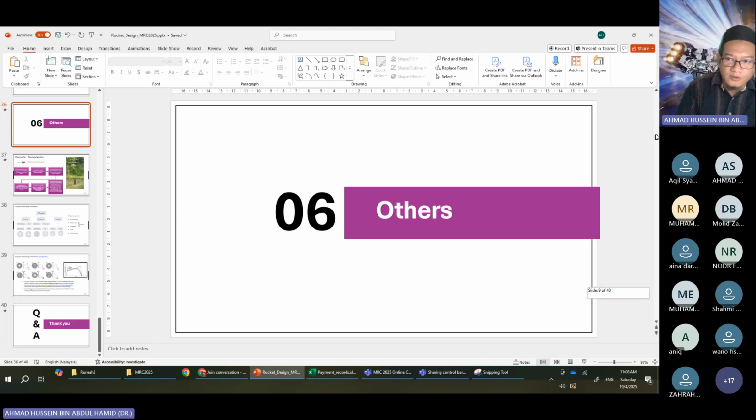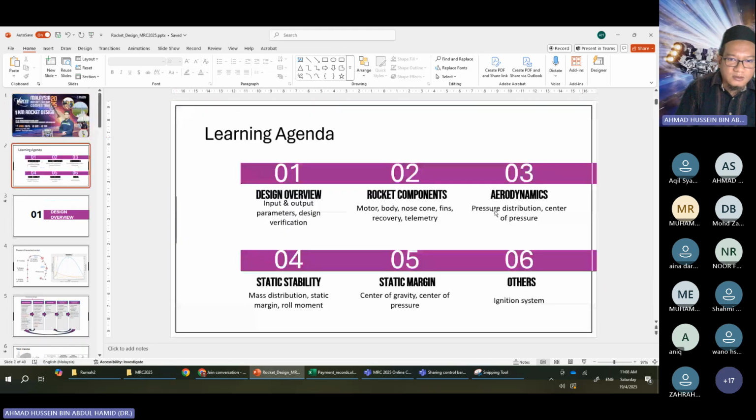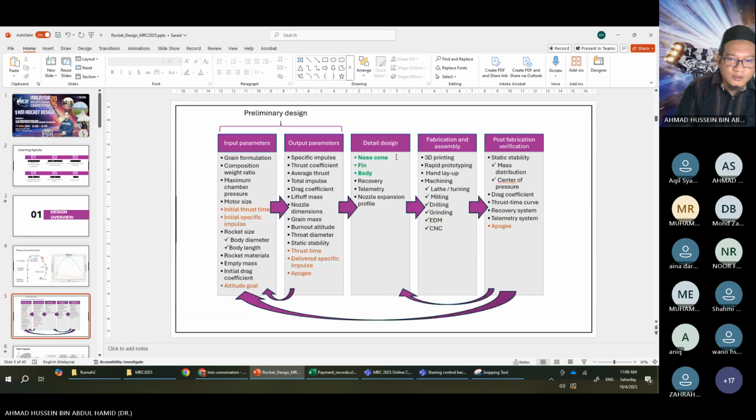So to conclude before we end, basically each team has the flexibility to design these three components: the nose cone, the fin, and the body. Any other question?